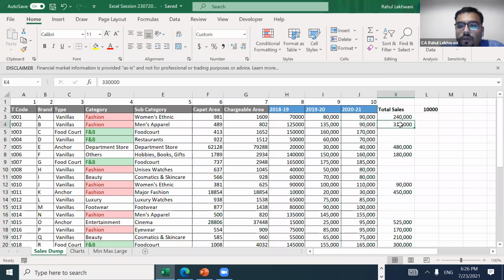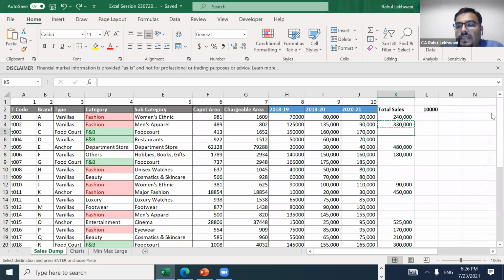So this can be the total of these 3, but I want the total to be there in each and every cell. I don't want it to be shown only on the first column. Otherwise, it will show that only the B column is equal to 330. I don't want to do that. So in that case, I will not paste value in each and every line item. No, I'm not going to do that.